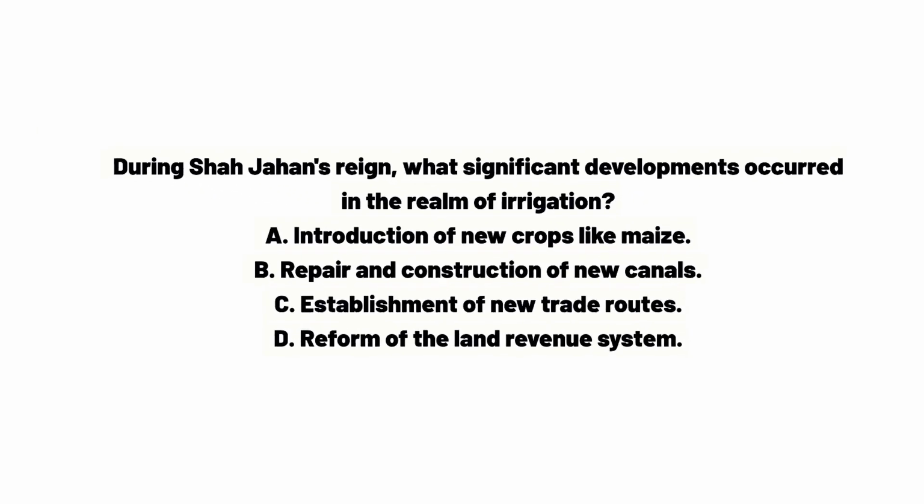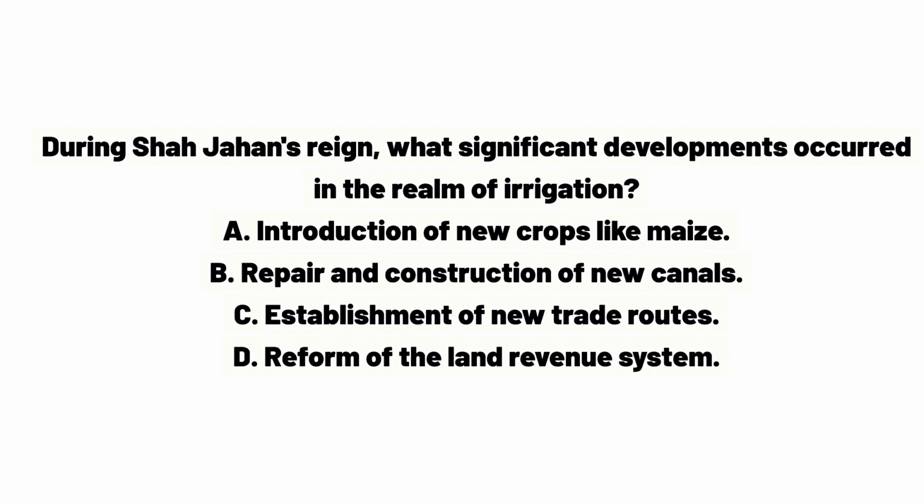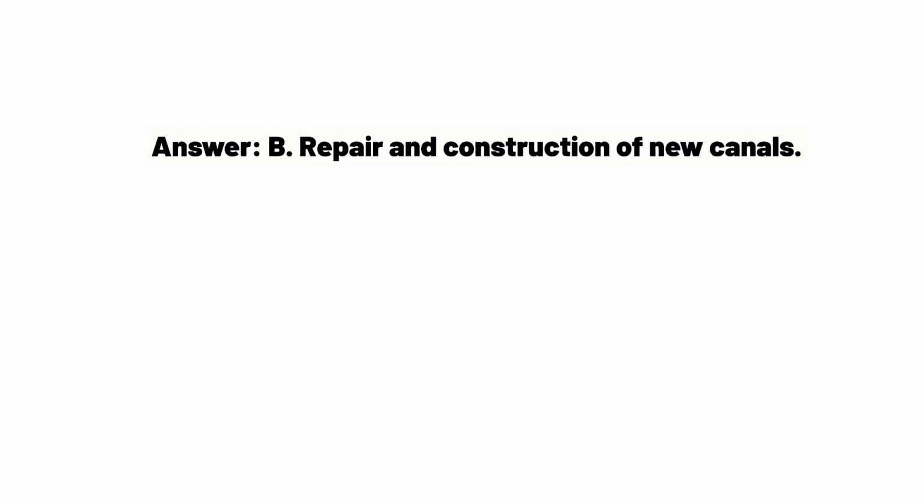During Shah Jahan's reign, what significant developments occurred in the realm of irrigation? A. Introduction of new crops like maize. B. Repair and construction of new canals. C. Establishment of new trade routes. D. Reform of the land revenue system. Answer B. Repair and construction of new canals.